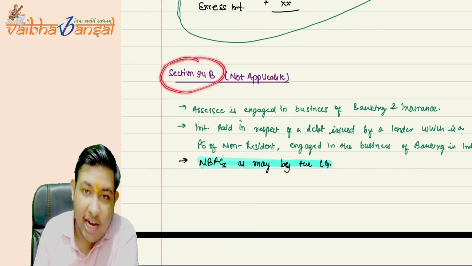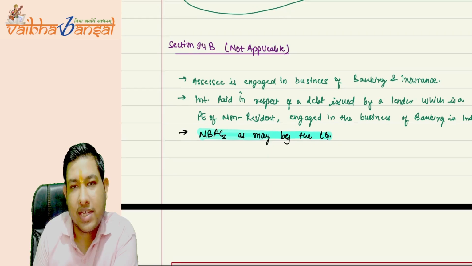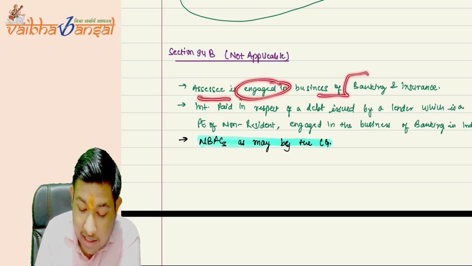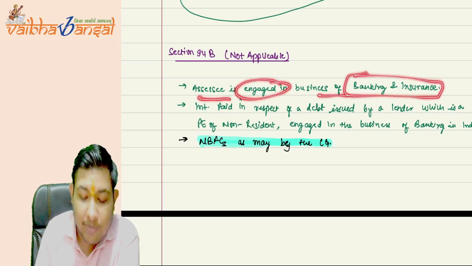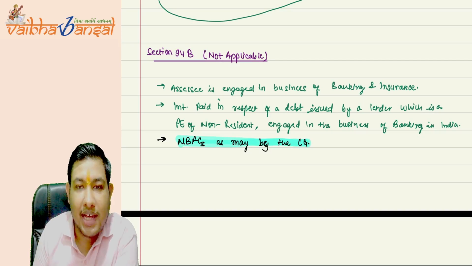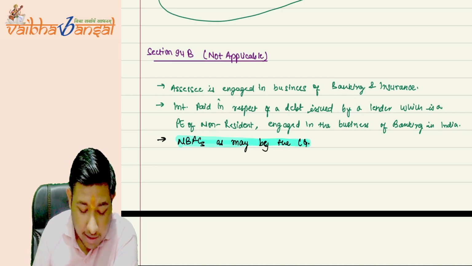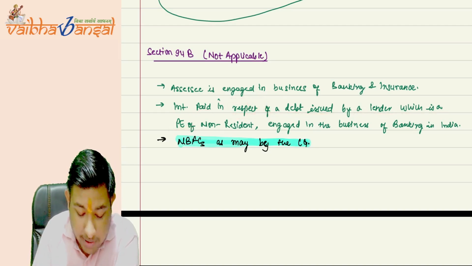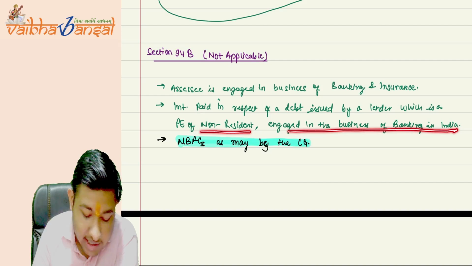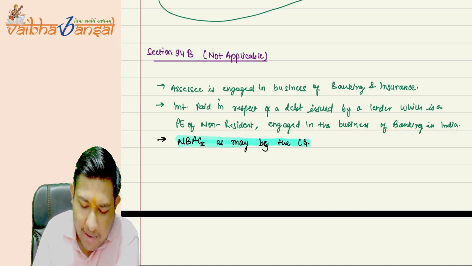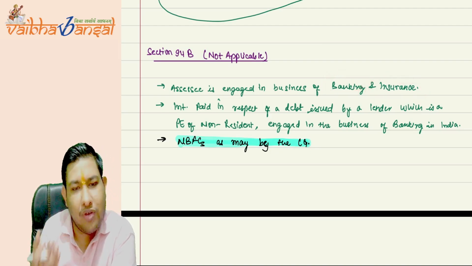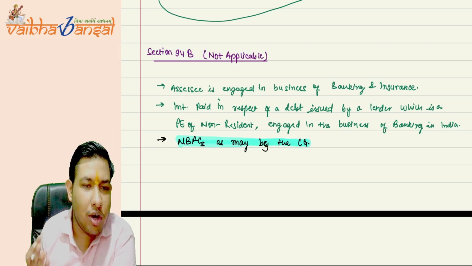Now, what is section 94B? When shall the provisions of section 94B not be applicable? If the assessee is engaged in the business of banking or insurance, then the provisions of section 94B are not applicable. Also, interest paid in respect of a debt issued by a lender which is a PE of a non-resident engaged in the business of banking in India. If there is any banking or insurance business, do not apply the limitation of interest, because their work is only lending and borrowing of money.